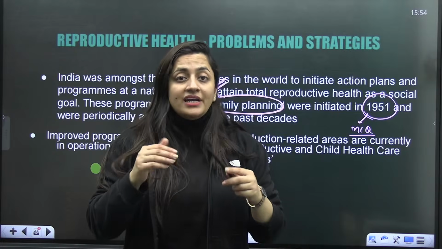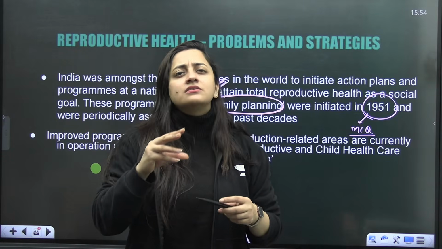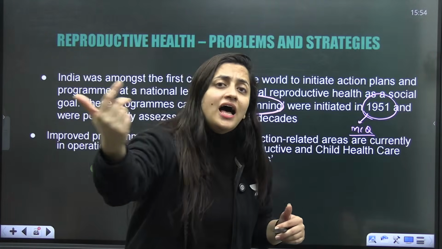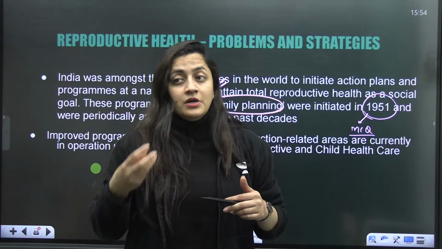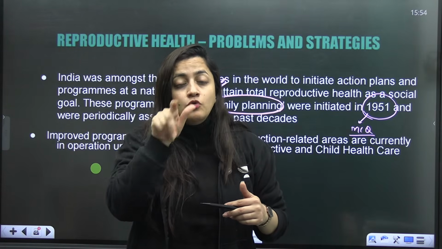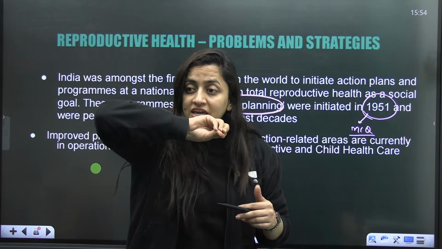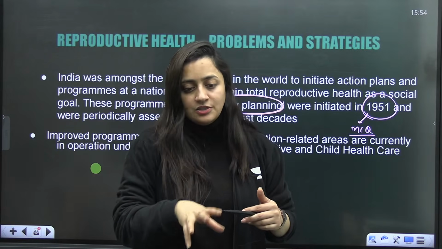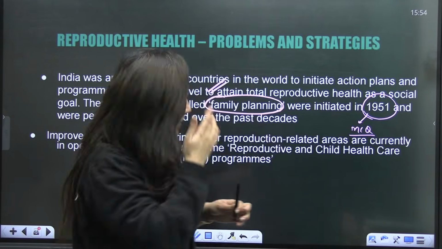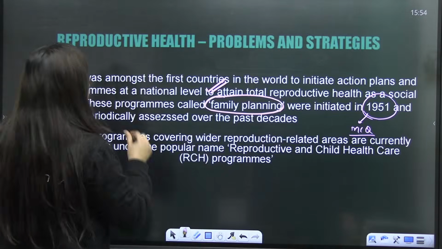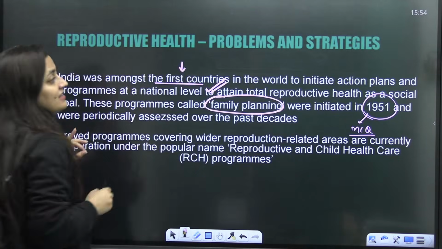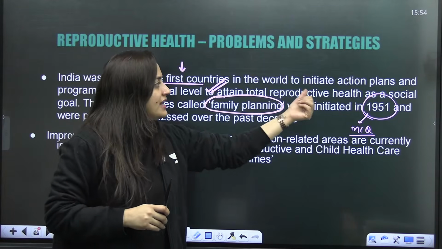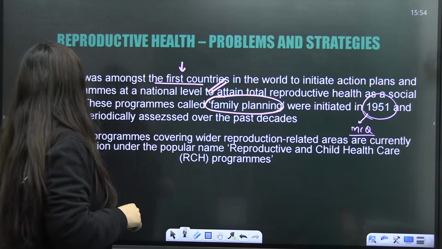So that's why, when it comes to reproductive health, it is not just the better functioning of the reproductive organs. It considers all the aspects related to reproduction. That is why we emphasize the emotional aspects also. Here we cannot leave even a single domain; emotional intimacy, everything has to be considered when we study this. Here you can see that India was amongst the first countries in the world to initiate action plans and programs at the national level, to attain total reproductive health as a social goal.